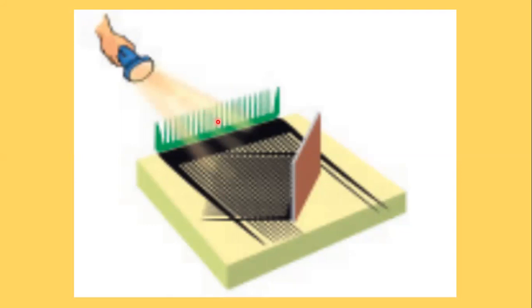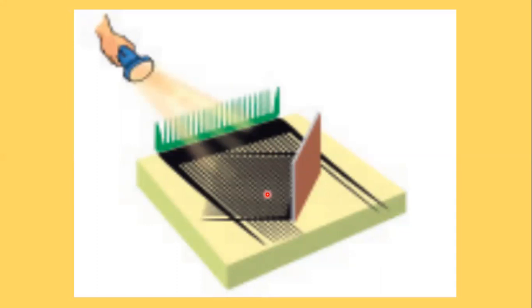When these light rays reflect back from this mirror, we are able to get an image of that particular form. It directly proves that light always travels in a straight path.